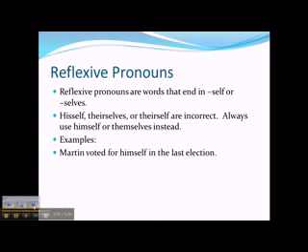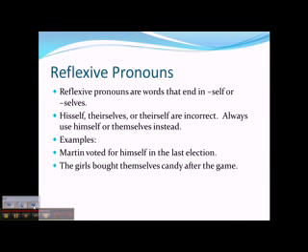Examples. Martin voted for himself in the last election. The girls bought themselves candy after the game.